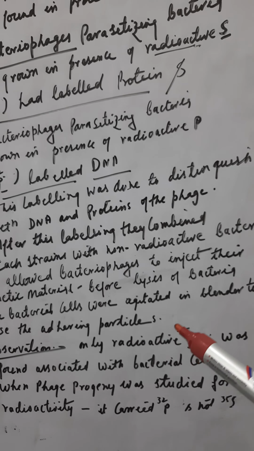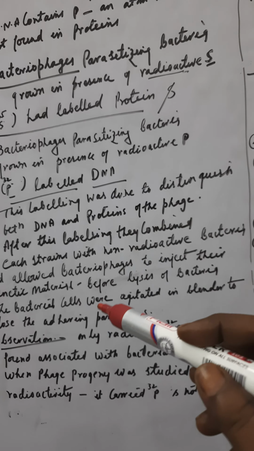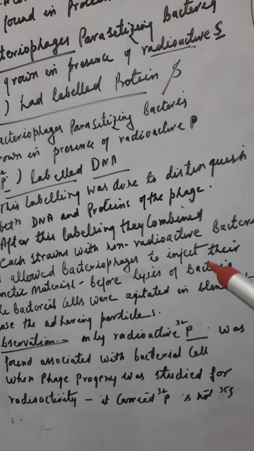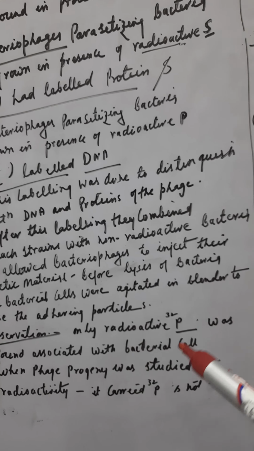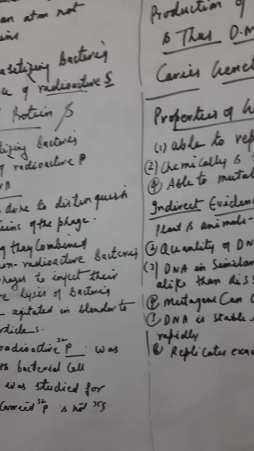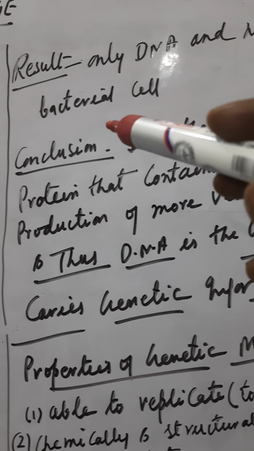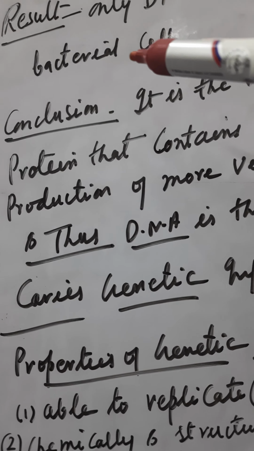After keeping it in the blender, when the phage progeny was studied, only P32 was associated and S35 was not, indicating that only DNA and not the protein coat enters the bacterial cell. This was the result of the Hershey and Chase experiment.